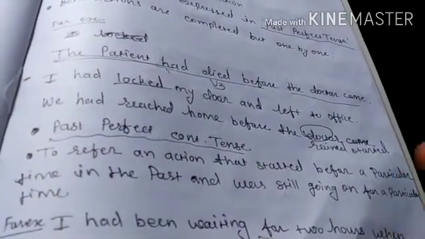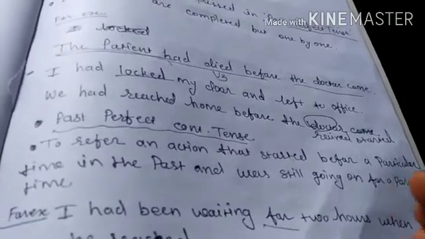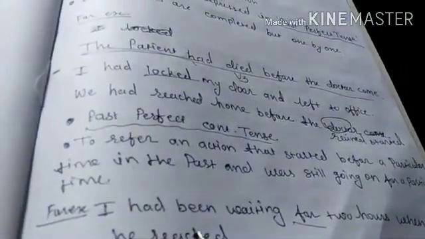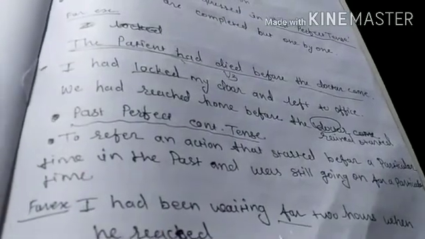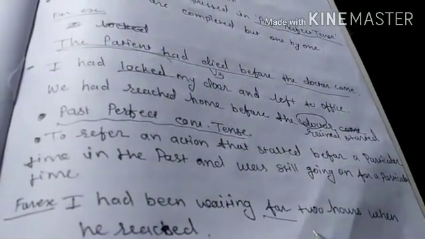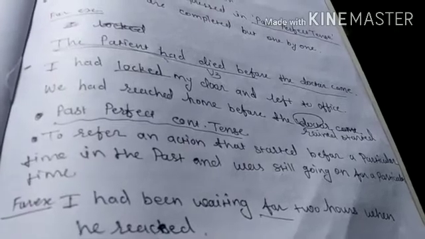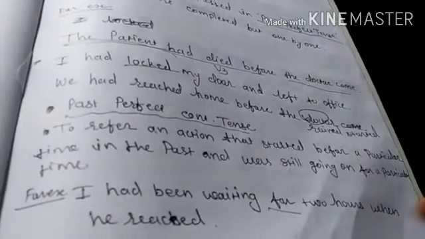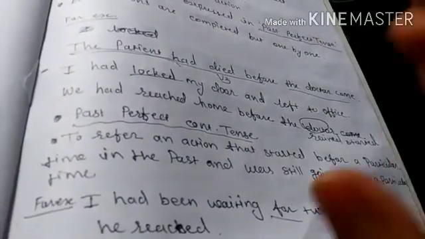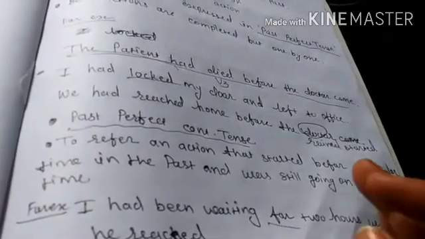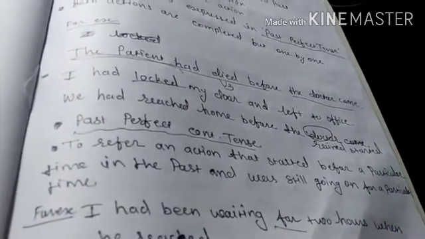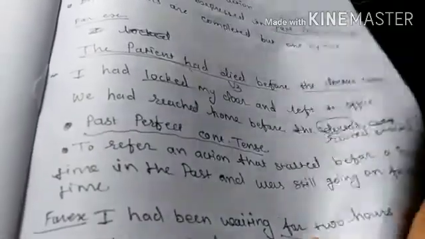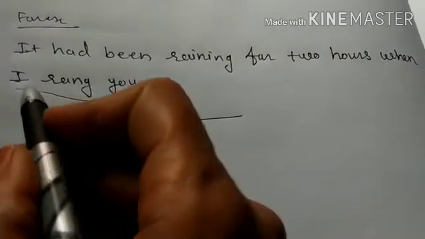I was waiting when the man reached. To express such an action, we can use past perfect continuous tense. I had been waiting for 2 hours. When he reached, it means for 2 hours I was there waiting for the person when he came. Before that time I started waiting, but when the man came there, 2 hours were completed. Let's see one more example to understand.